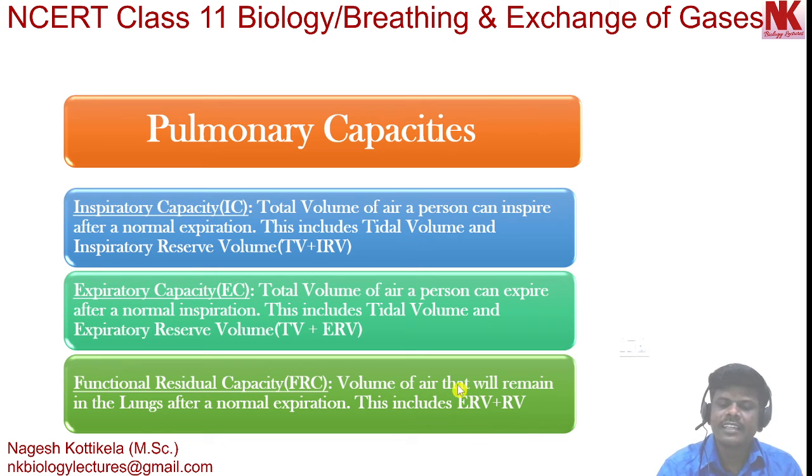The volume of air that will remain in the lungs after a normal expiration is functional residual capacity. I repeat this once again. Functional residual capacity is the volume of air that will remain in the lungs after a normal expiration, and it is a combination of ERV and RV. So ERV is expiratory reserve volume, RV is residual volume. So the combination of these two, ERV and RV, gives functional residual capacity.